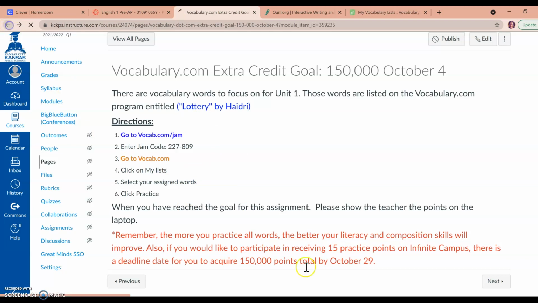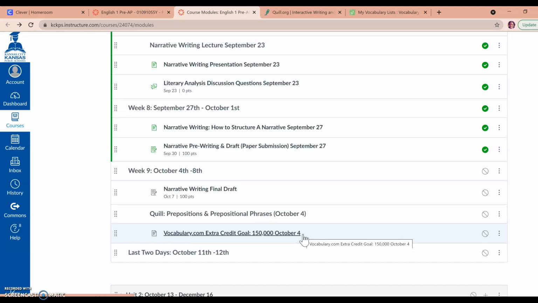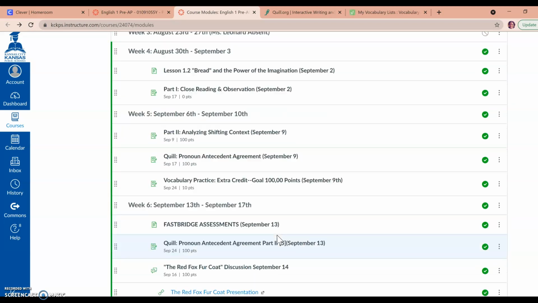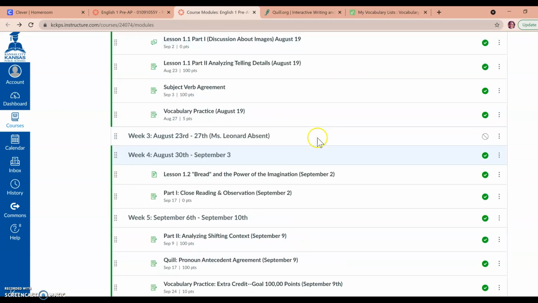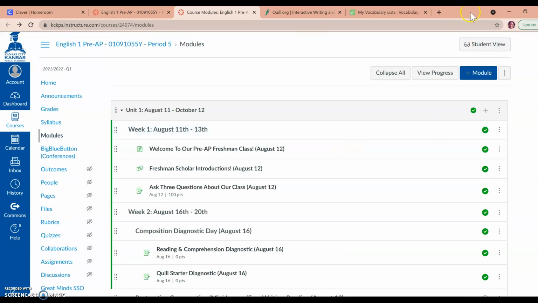If you have any questions, please make sure that you send me an email or hold them until Thursday when we meet again, or I should be there Wednesday, hopefully. It depends on how the jury duty is going to happen. If you have any questions for me, again, let me put this in student view. That's why I'm scrolling, because it should look like this for you.